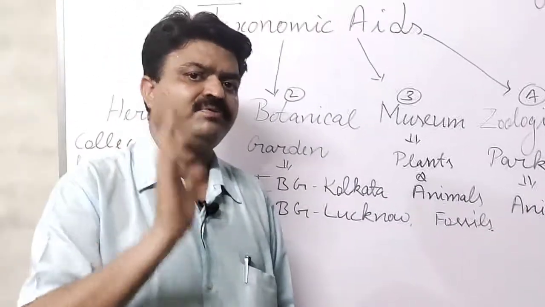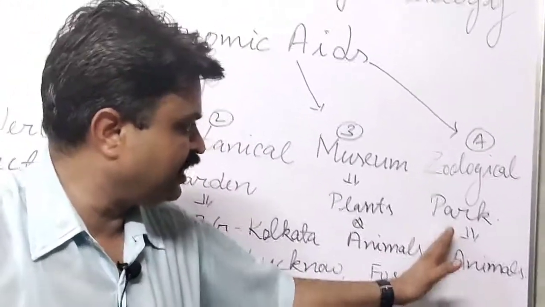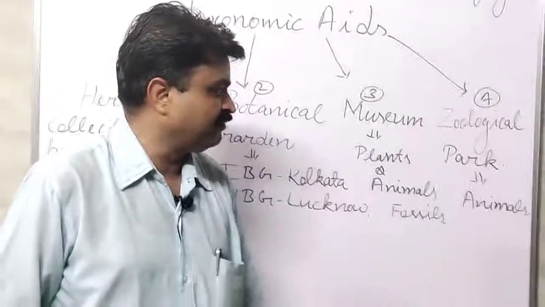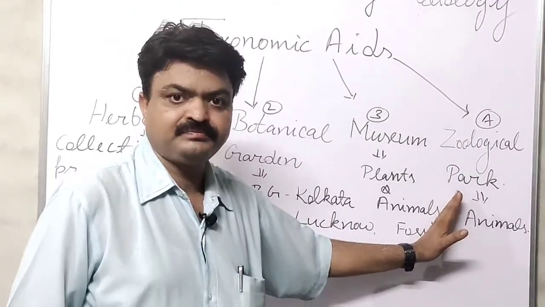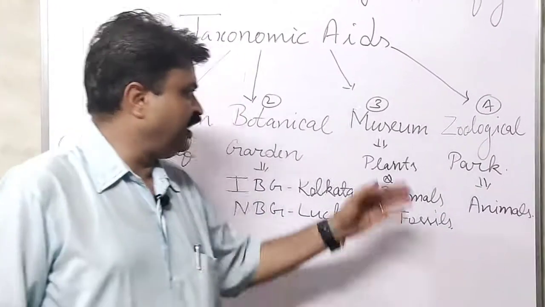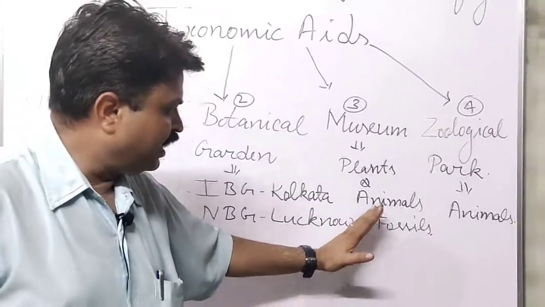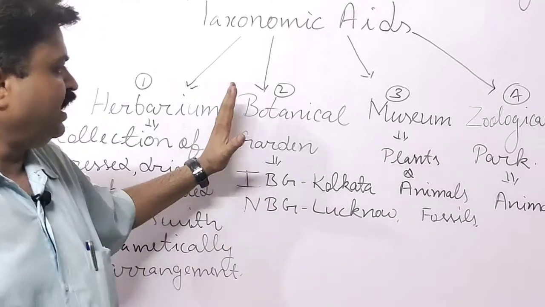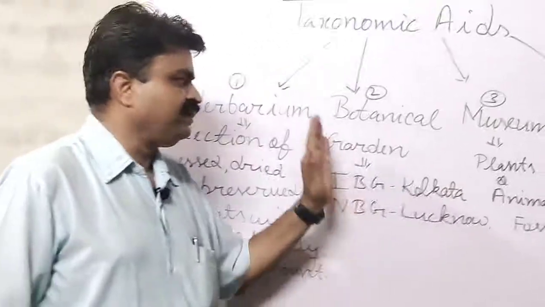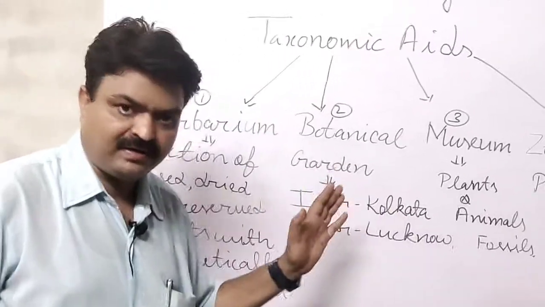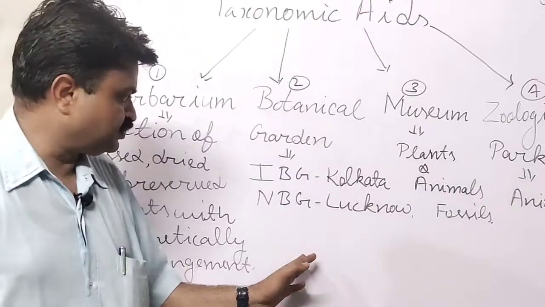So with the help of the zoological park we can categorize the animals. With the help of the museum we can categorize the animals and the plants. With the help of the botanical garden we can classify the plants, student.